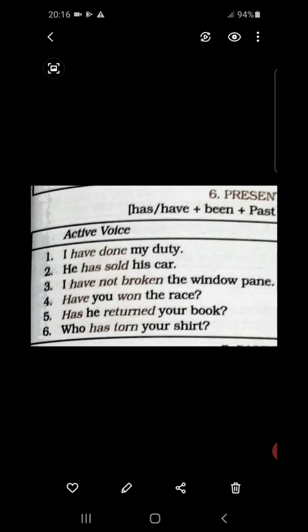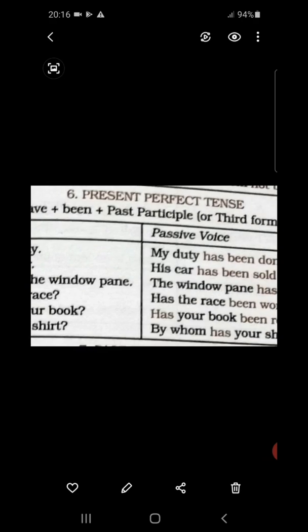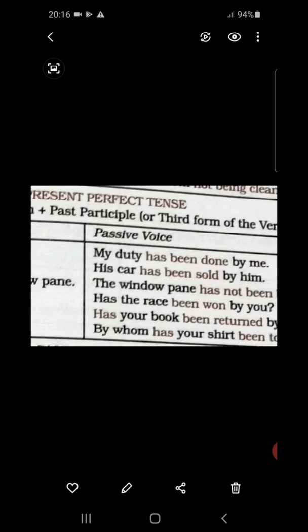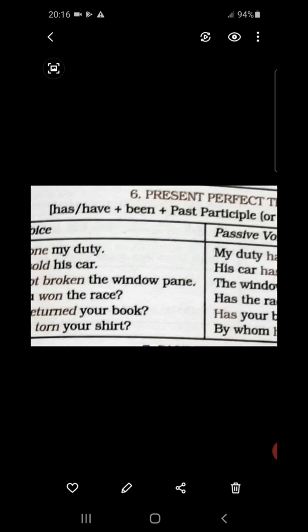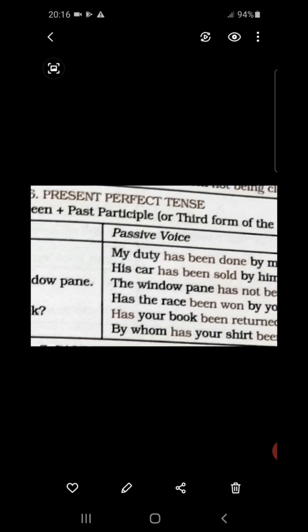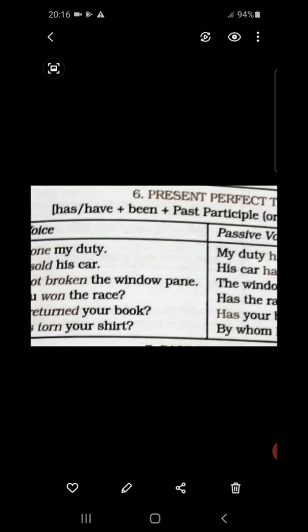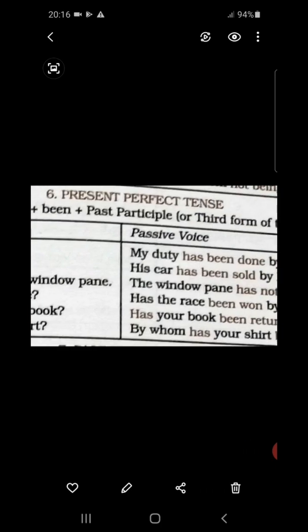Now, since the window pane is singular in number, almost equal to third person singular, we have to use has.